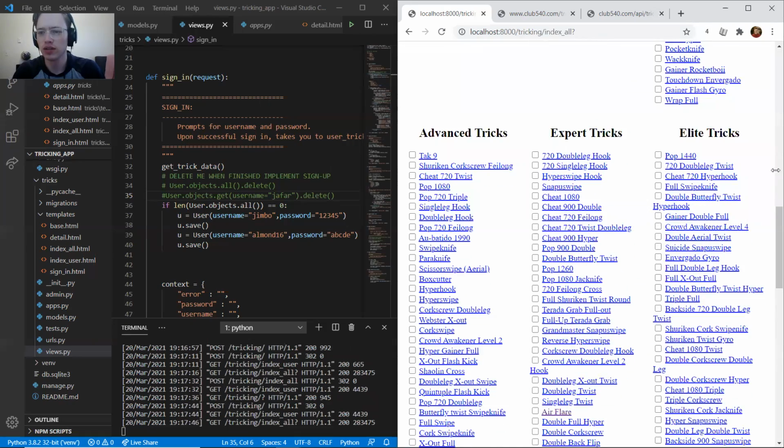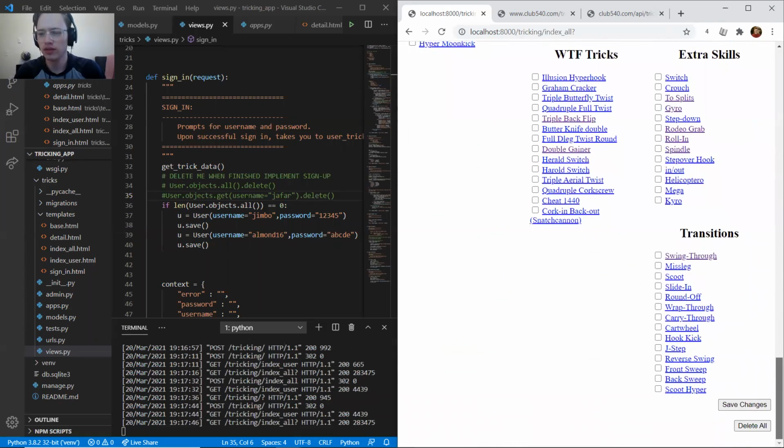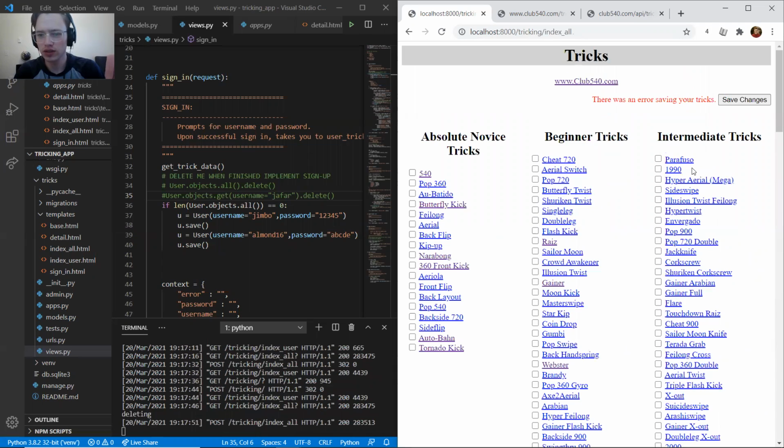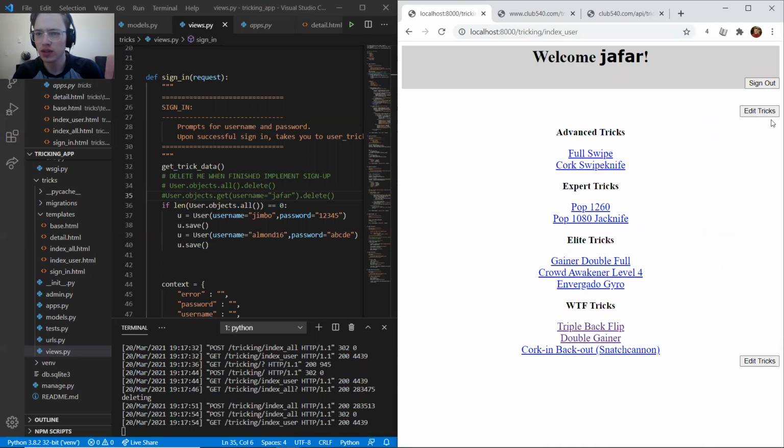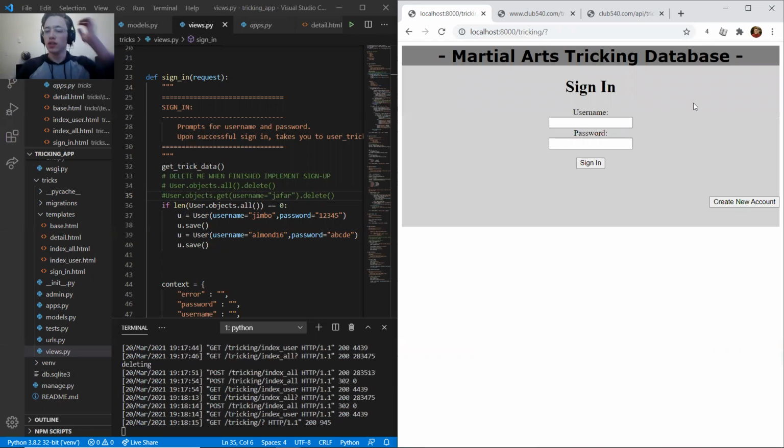And I can go in. I can also edit it. And if I want to delete it all, I can go ahead and clear all my tricks. And maybe there is an error. Well, I guess I need to clean up the delete, but otherwise, I had other problems there earlier too. But I could still add successfully, so that would be future work. Then if I sign out, yeah, that's a quick demonstration.